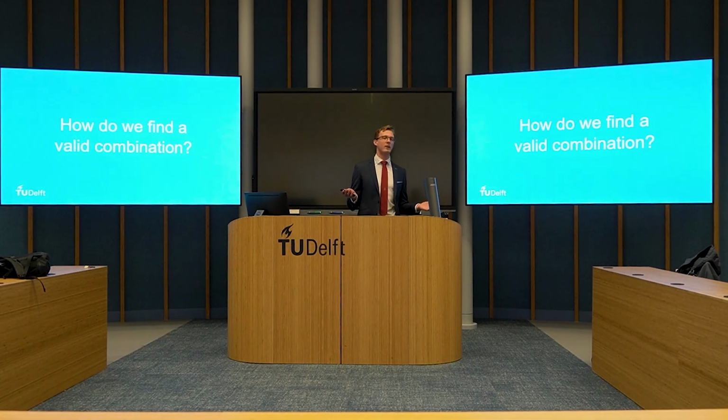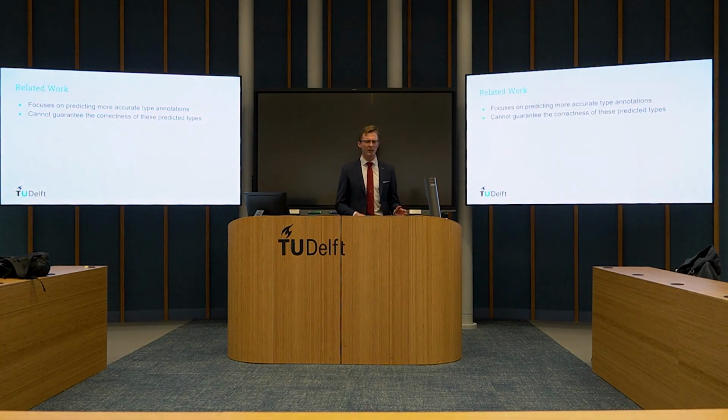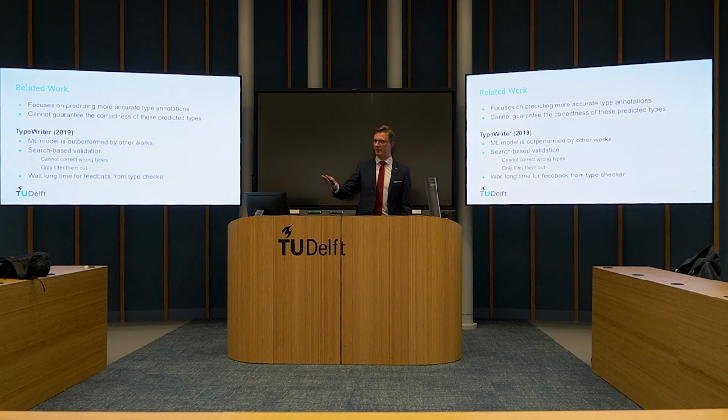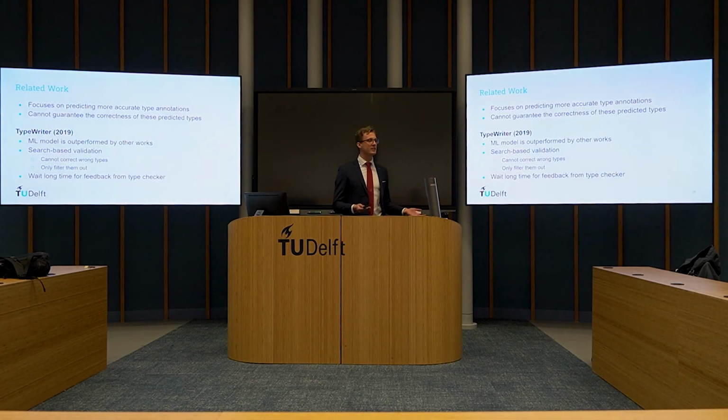So, how do we find a valid combination? Related work focuses primarily on predicting accurate type annotations that these models give back. But they cannot guarantee the correctness of the predicted types, like we just saw while filling it in. Now, my professor, Georgios Gousios, worked on the TypeWriter paper, which was released in 2019, which also works with type annotations and a validated search.